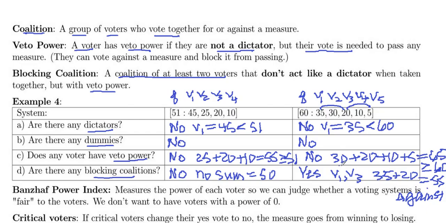Another one could be, let's see, we need to block at least 41 votes. So 30, 10, and 5. So 2, 4, and 5 could get together and have 45 votes against. That leaves 55 votes for it, and then it wouldn't pass.